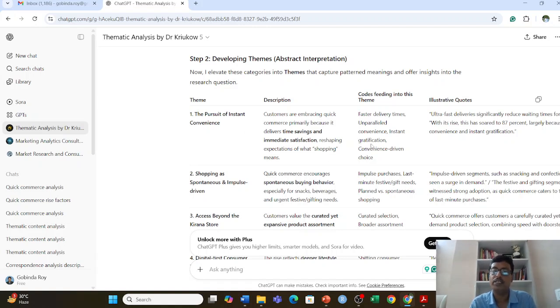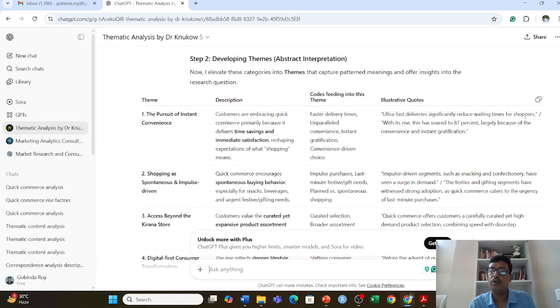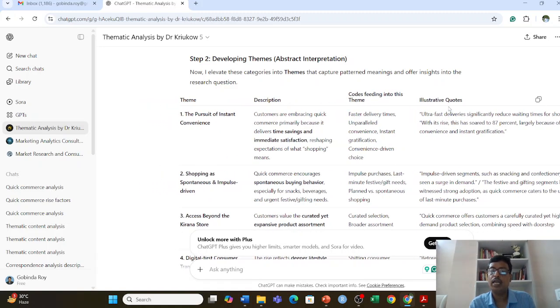The first theme comprises three codes. Going from right hand to left hand side, ultra fast delivery significantly reduced waiting times for the shopper. We can link this to the code of faster delivery times, and that can also lead to a greater one, which is called the theme: the pursuit of instant convenience.